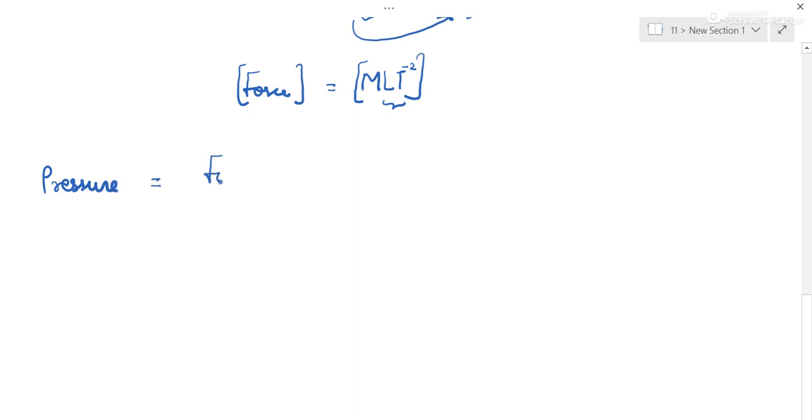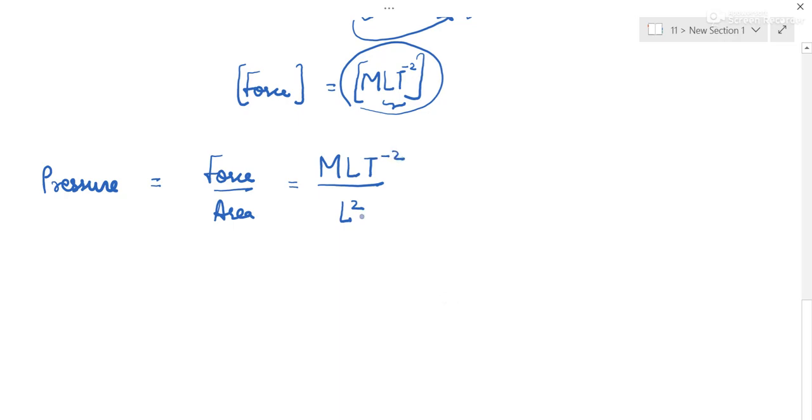Pressure is force per unit area. Area is length into breadth, which is L square, and force is MLT^-2. We will always remember the dimensional formula of force, MLT^-2. So the 2 power will go up; this is 1, so it will be written as M L to the power 1, and the 2 will come from down, it is negative, T to the power minus 2 as it is. So this is equal to ML^-1 T^-2. This is pressure's formula.